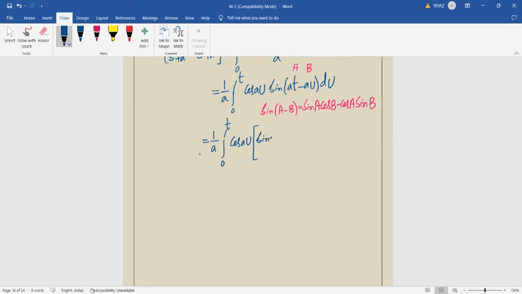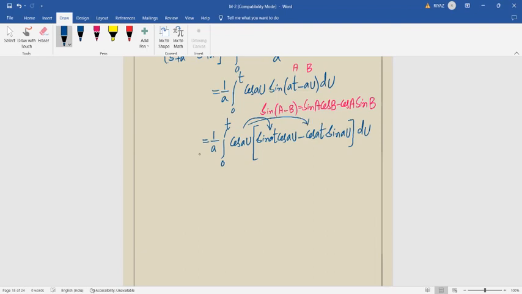Sin at. Sin a means sin at, cos b means cos au, minus cos a means cos at. Here the value of a is at into at sin au, minus cos at into sin au. Sin a cos b minus cos a sin b, bracket close, and that du will be as it is. Now what happened actually? This value will be multiplied with this as well as this with this.